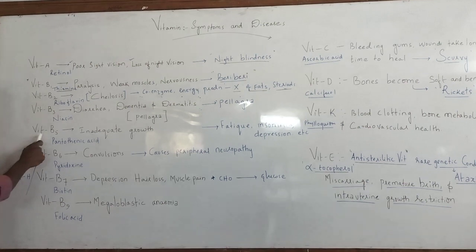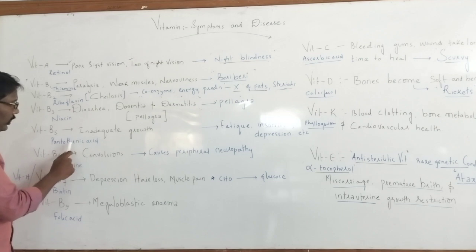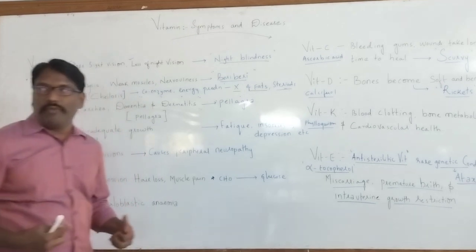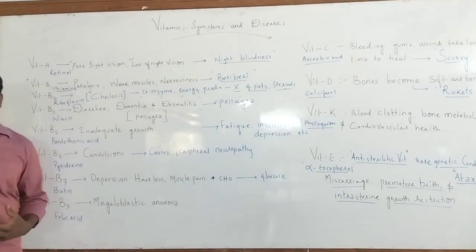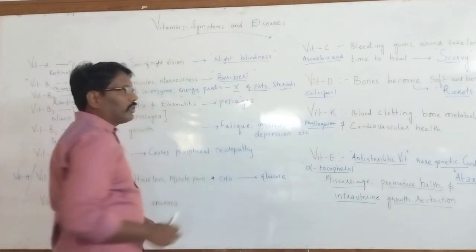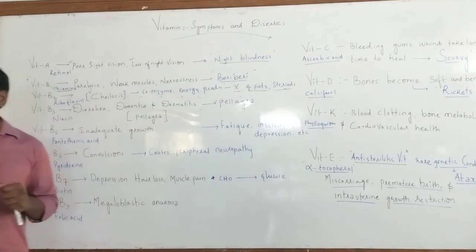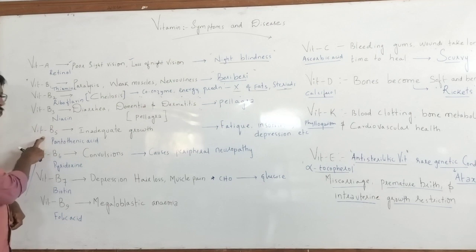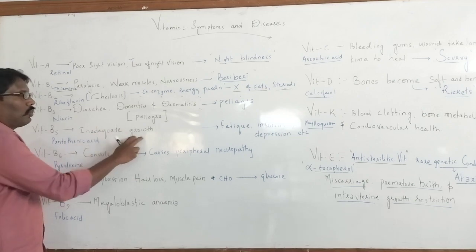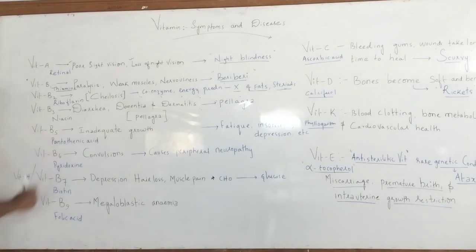Then we have vitamin B5, which is known as pantothenic acid, and the deficiency of vitamin B5 results in fatigue. We feel weakness suddenly, and we develop depression and some sort of insomnia. That means we cannot sleep properly. We feel uncomfortable sleeping because of the deficiency of which vitamin? Vitamin B5, pantothenic acid. So that is adaptive growth failure. That means impaired growth is a symptom we find with the deficiency of vitamin B5.